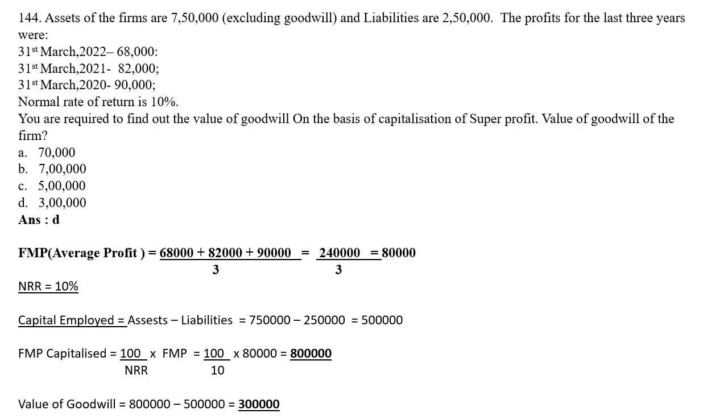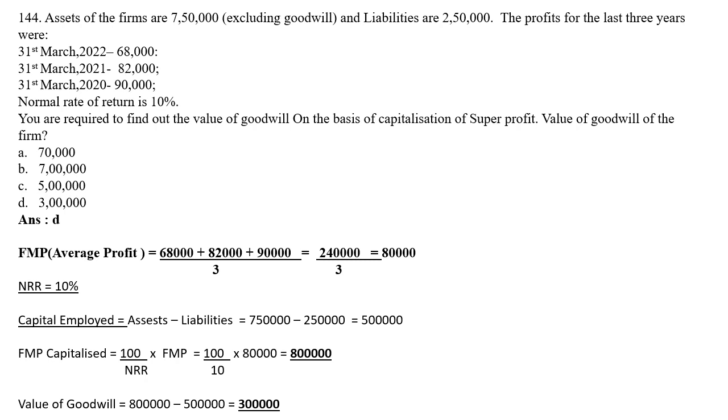Then FMP capitalized equals 100 divided by NRR into FMP. That is 100 divided by 10 into 80,000. So you will get your answer as 8 lakhs.